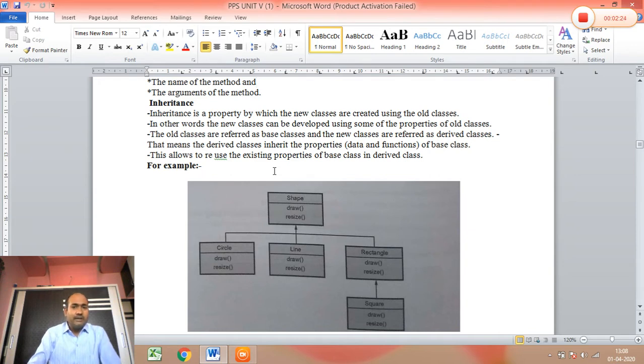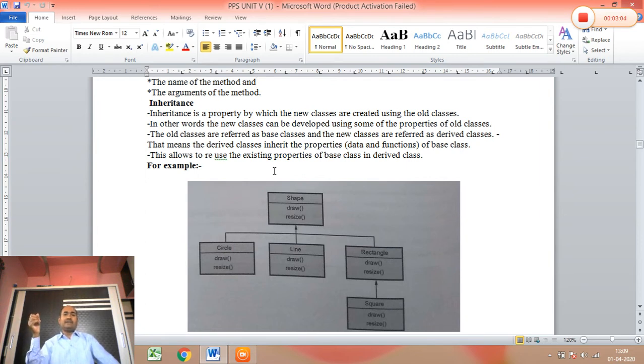In other words, the new class can be developed using some of the properties of the old classes. That means the class created from the previous class has some properties of its parent class. The old classes are referred to as base classes, and the new classes are referred to as derived classes. So the old class is called the base class or parent class, and the new class created is called the derived class or child class.